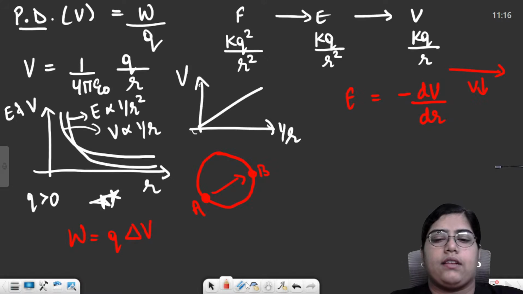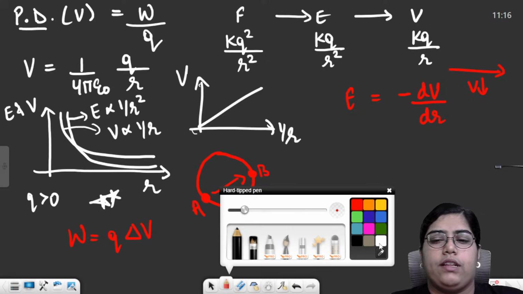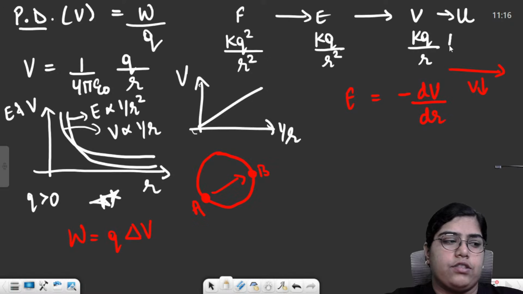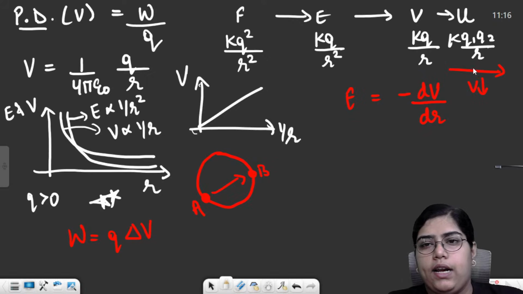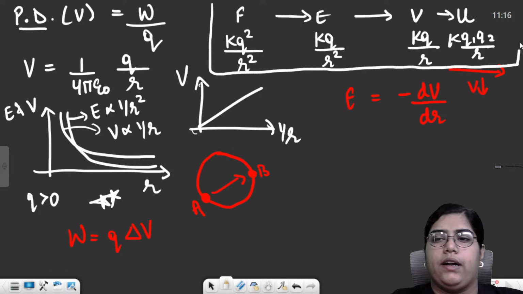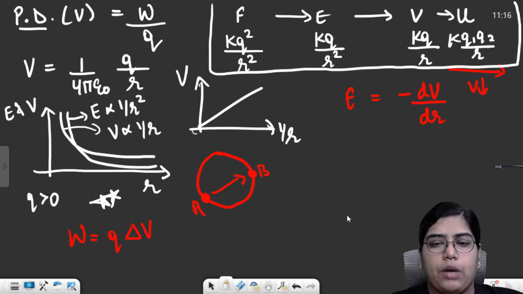And the last thing, I'll mention it over here only, the potential energy. Formula for potential energy, U, was simply K Q1 Q2 by R. These four formulas are the basic building blocks of both these chapters. Okay.